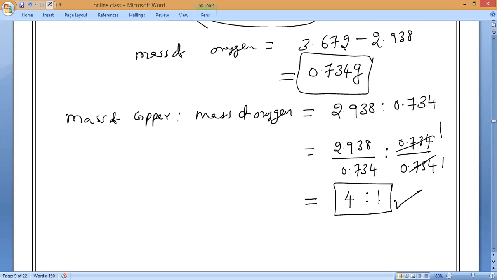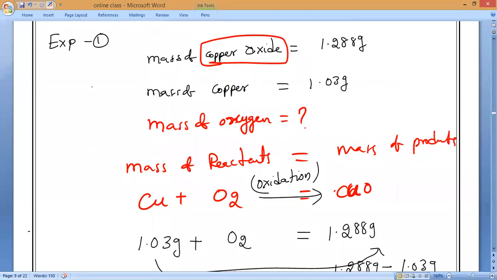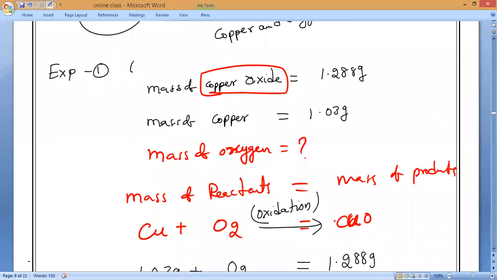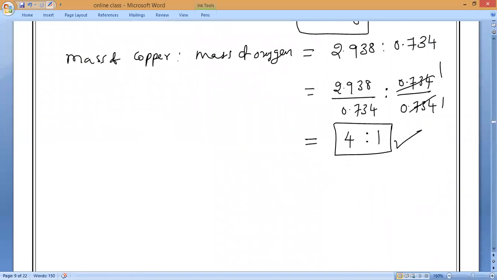Verified. This is experiment number 2. Experiment number 2 is a reduction reaction. Experiment number 1 is what reaction? Experiment number 1 is an oxidation reaction. So here addition, and here reduction, a decomposition reaction. In both cases, the mass ratio remains the same or not? Same.